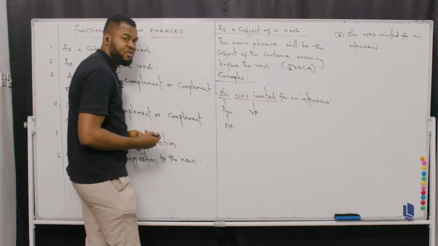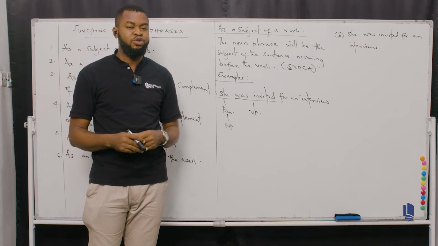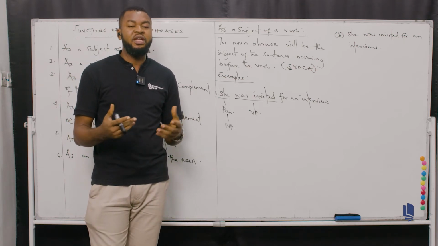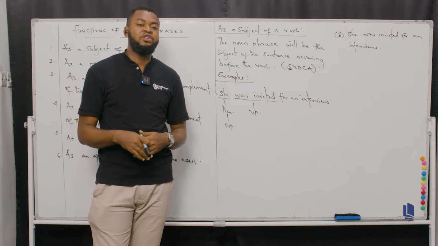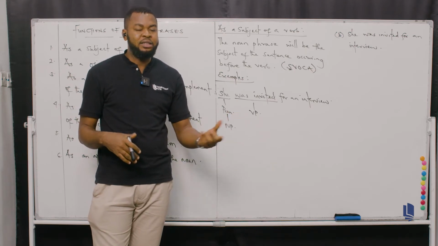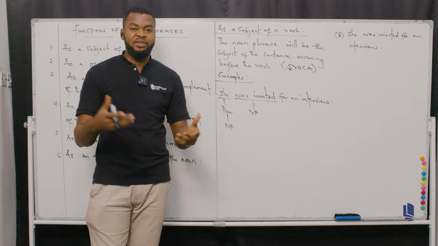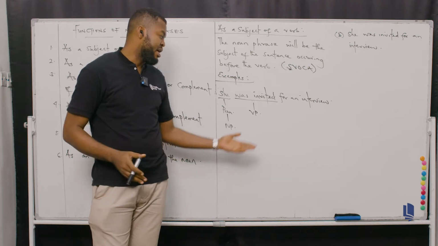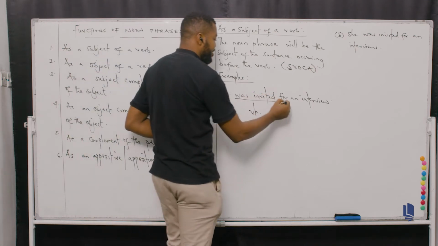I taught you a verb phrase, if you remember. That has to do with the combination of two verbs together. When you combine two verbs, you will definitely form a verb phrase. And most especially, the two verbs can be as a result of auxiliary verbs and lexical verbs. So if you combine main verbs and auxiliary verbs together, you will form a verb phrase, which is what we've seen here. Then here, for is a preposition.